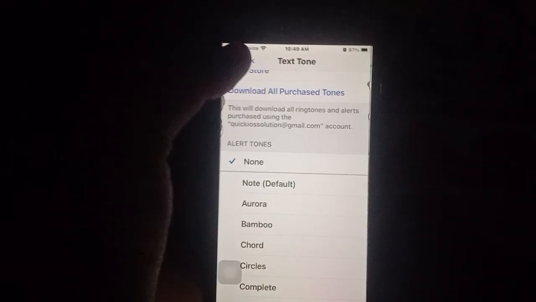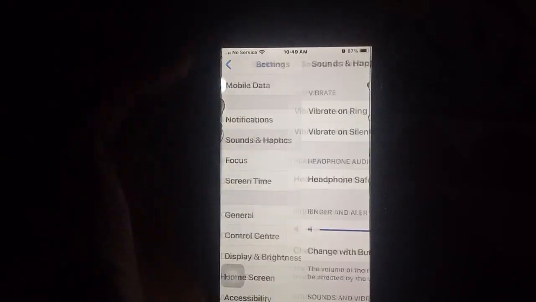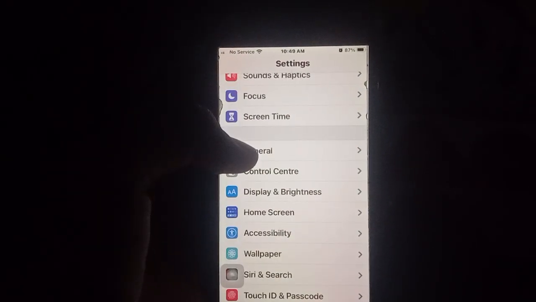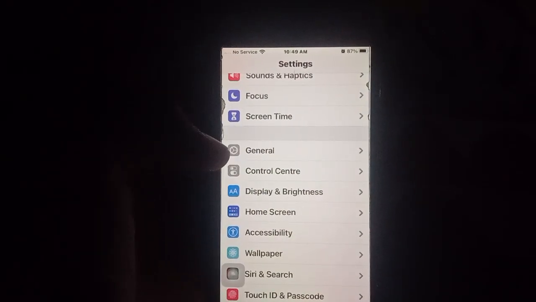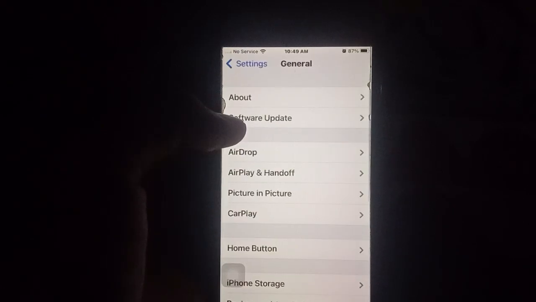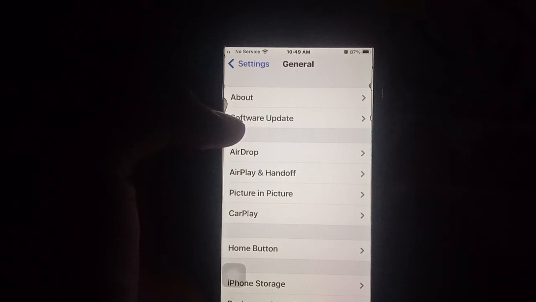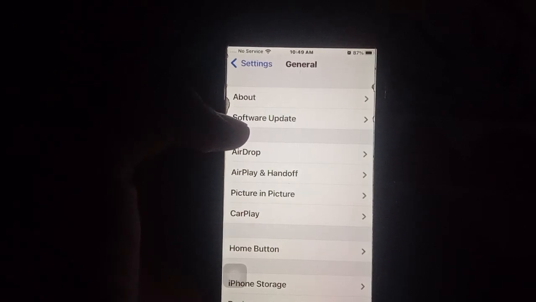And the last solution, go back, then update to the latest iOS version. Open Settings again, click on General, then Software Update. Click here, and if the latest iOS version is available, you must install it on your iPhone.